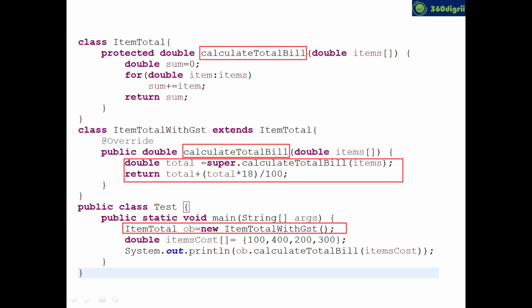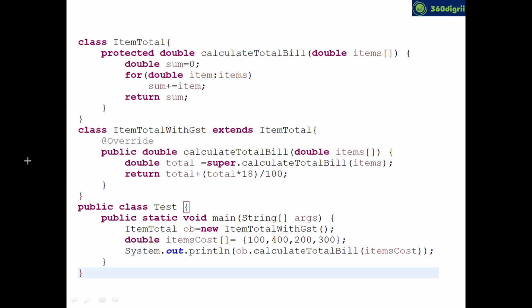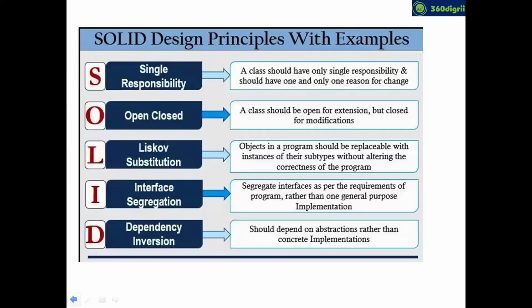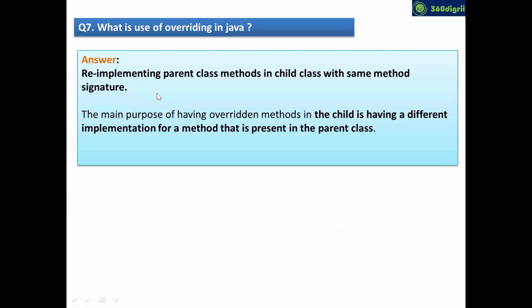Now, buddy, if you try to read the definition, I'm pretty sure you can understand it. Let's go back to the definition slide. Go back, go back, yep, stop it. Read it. Re-implementing parent class methods in child class with same method signature.